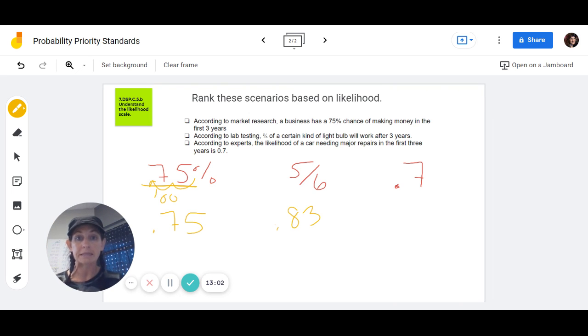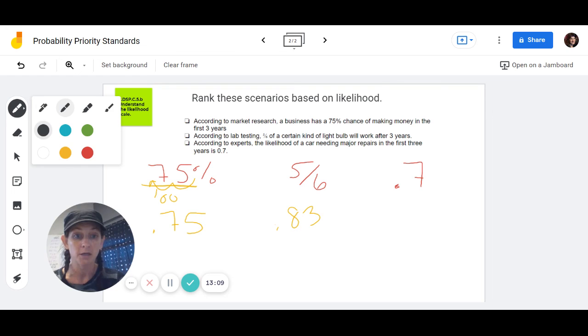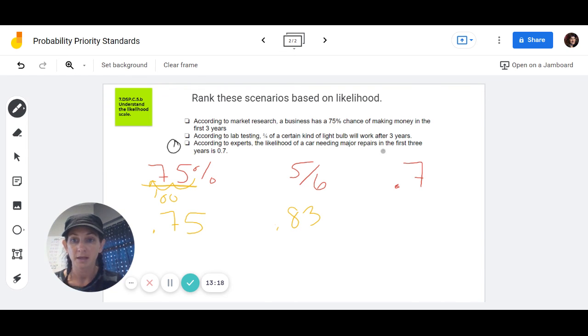So which one is the least likely to occur of these 3 values? And the least likely to occur is going to be 7/10 here. It is the smallest of the 3 values. So this one we would rank as the least likely. I'll rank it number 1. The next, and then I'm going to draw a black line in the middle of the screen. The next most likely to occur is going to be the 75% or 0.75. That's number 2. And then our most likely to occur is our light bulb. That would be number 3.